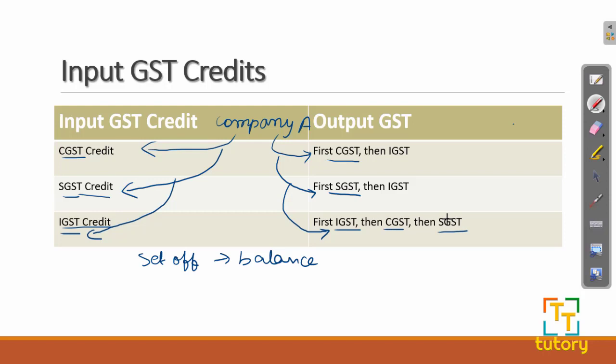Don't worry, it might seem a little confusing. I have a sum where this concept will be explained in detail. So if you don't understand it, don't worry about it. Just remember that the CGST credit will be cut from CGST first, then IGST. SGST will be cut from SGST first, then IGST, and the IGST credit will be cut from IGST, then CGST, then SGST. Just remember this.